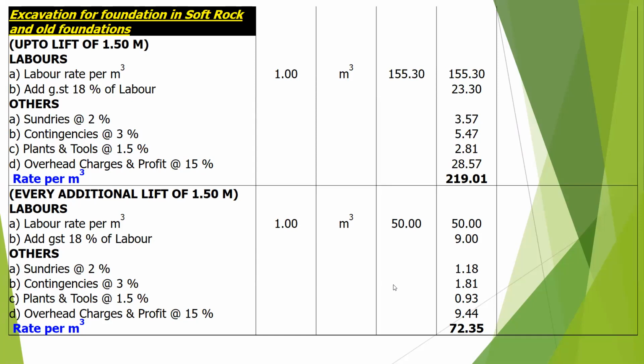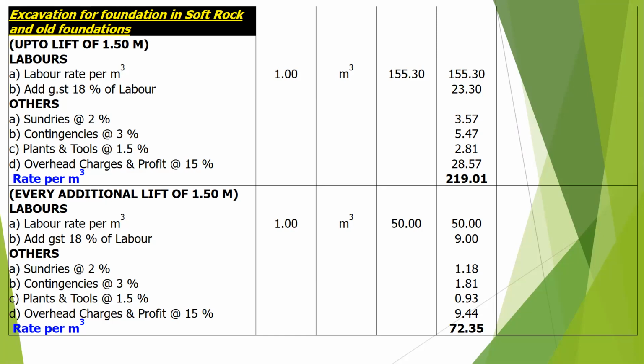Excavation in soft rock and in old concreting foundation. Labor rate will be 155 rupees 30 paise per cubic meter. GST 18 percent will be 23.3. Sundries 2 percent will be 3.57. Contingency 3 percent will be 5.47. Plant and tools 1.5 percent will be 2.81. Overhead charges and profit at 15 percent will be 28.57. So the rate per cubic meter will be 219.01.